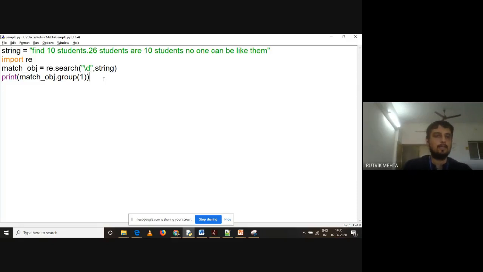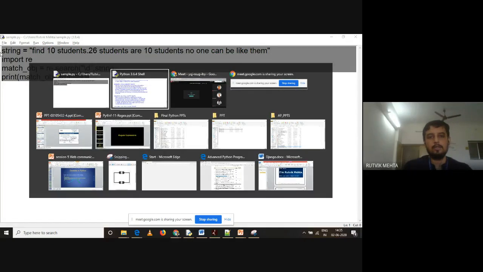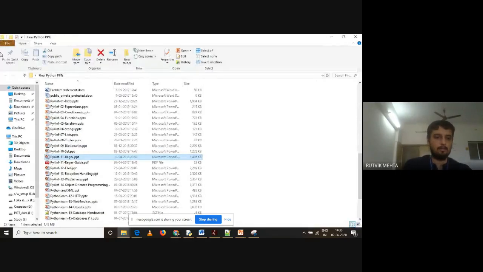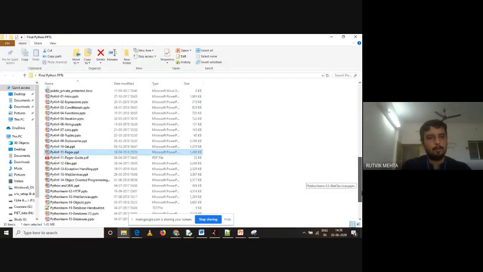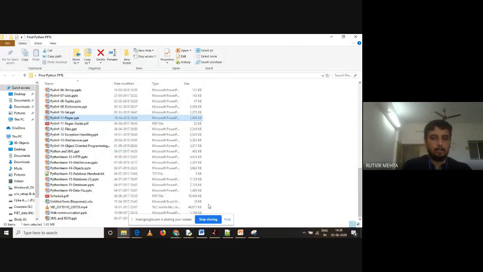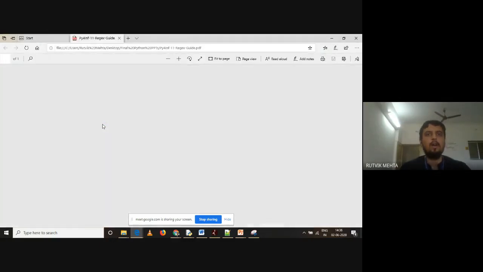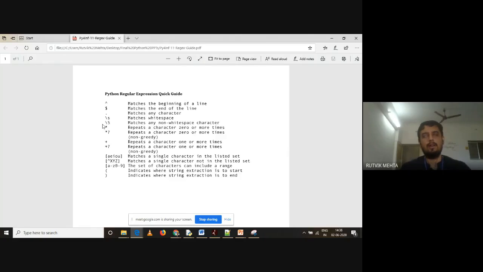So let us start with regular expressions. First, we have to understand what symbols are available with regular expressions. So I'm showing you those symbols, and I request you to take a snapshot of it, or keep a photo of it, because you cannot remember these symbols in one go, but you will require them again and again. The symbols are almost common for all the languages, whether it is JavaScript or Python, it doesn't matter. So understand this, these are the symbols. Can you see this PDF file? Can you see the data within it?